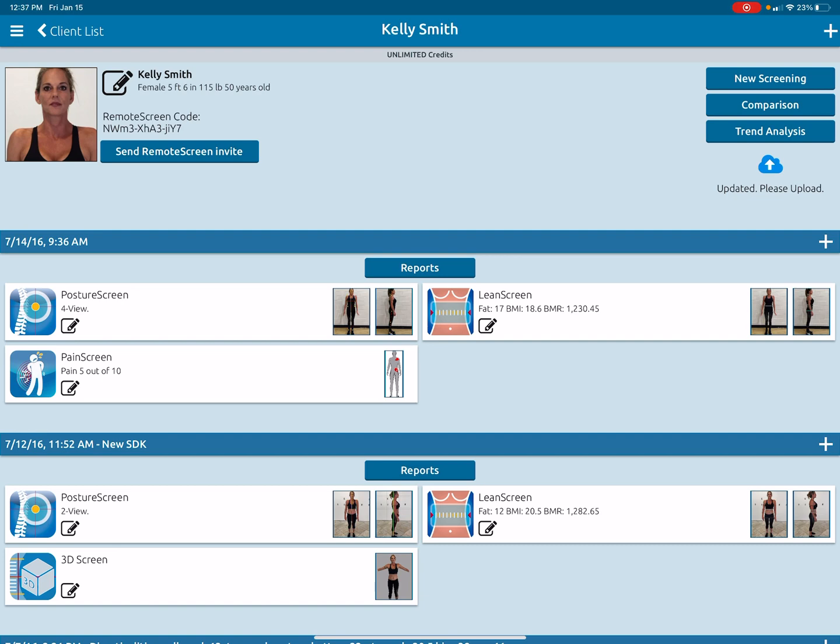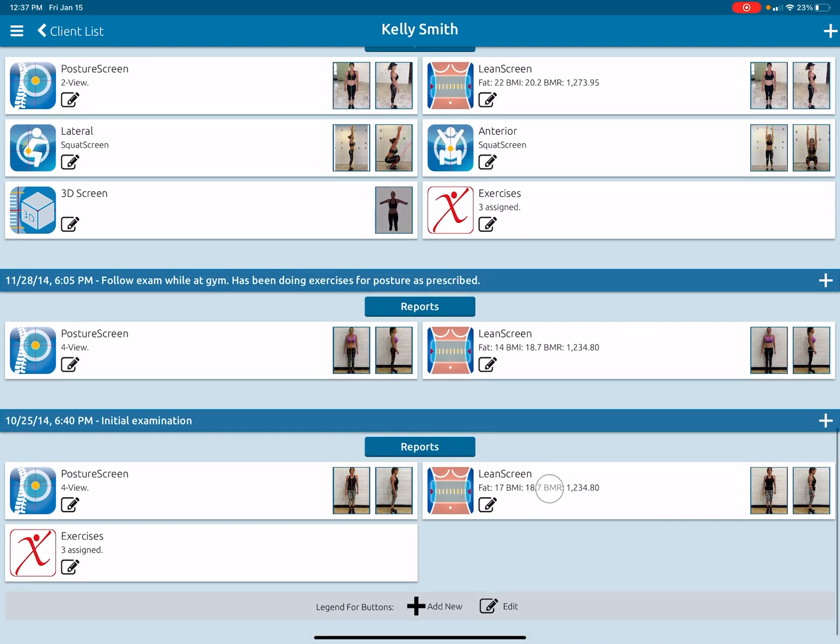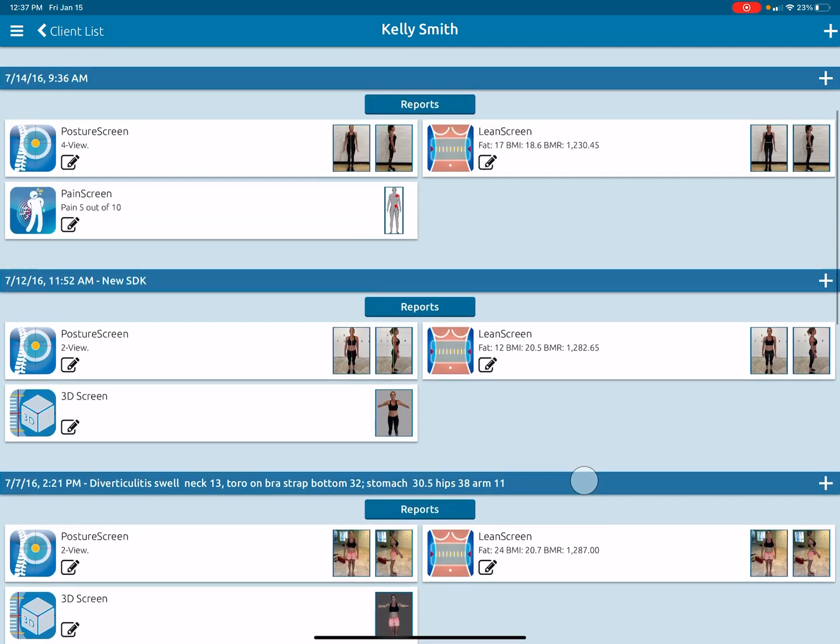Don't worry, you can contact us. There's a way to combine those evaluations. So if you have that problem, just reach out to us and tell us that you have people that are the same person but in two separate accounts and need to combine them in order to get a comparison. With that being said, if you have all your exams under the account, which they should be, notice in this case, all of these exams and dates of service for her are under her one account.